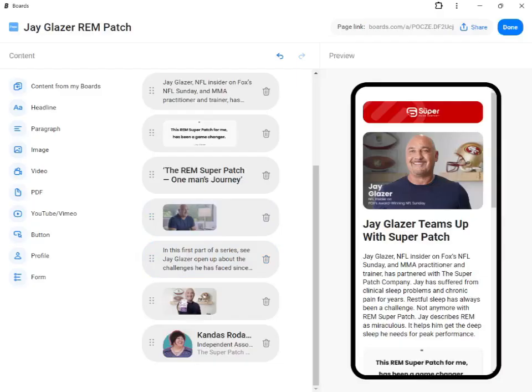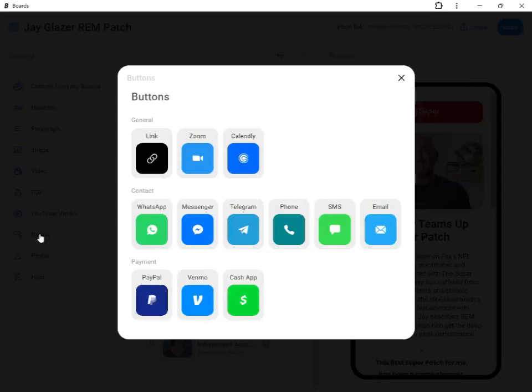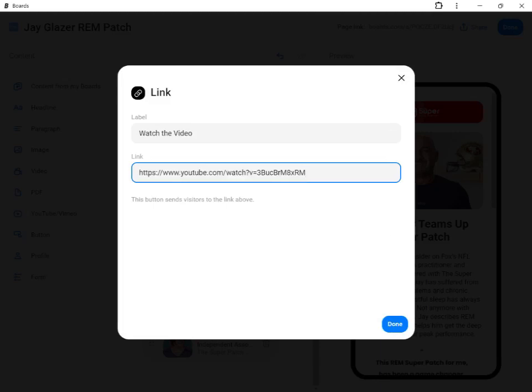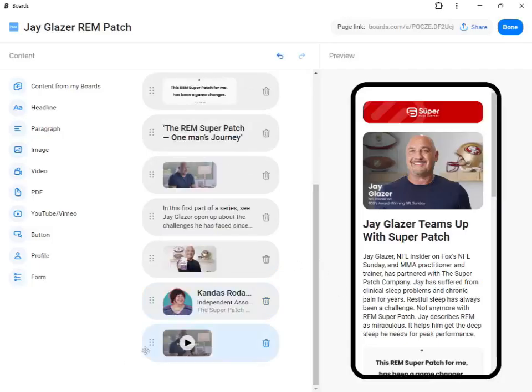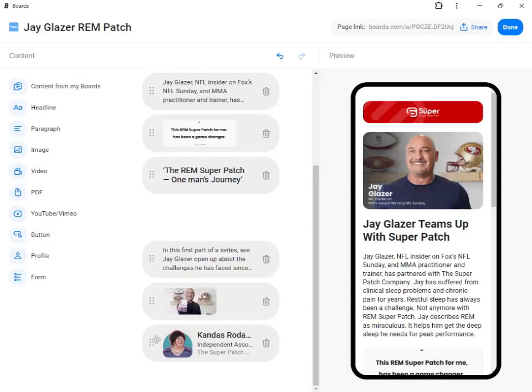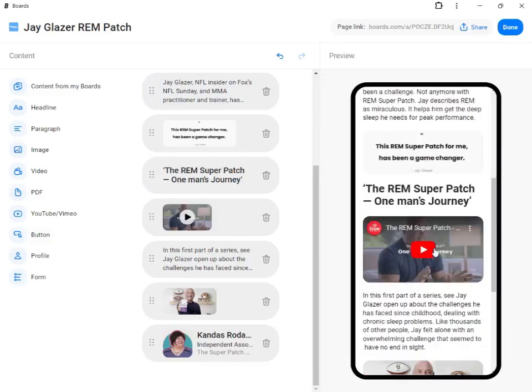Now's the fun part. Now we're going to add a link to a video. So I'm going to click on button right here, and I'm going to use a link button, type in what I want the link to say, watch the video, and then I'm going to go and grab the link to the video, and then I'm going to click done. And now I have, oh, look at that. It's not a button, it's an actual video. So I'm going to delete this photo, and I'm going to move the video right here. All right, so now when you're looking at the actual web page, there will be a video here.